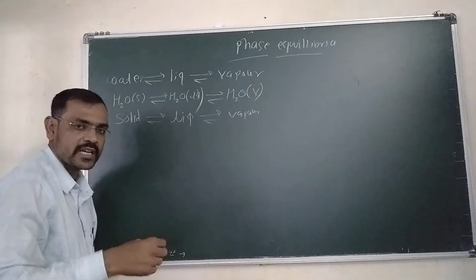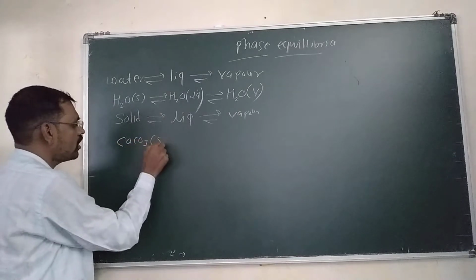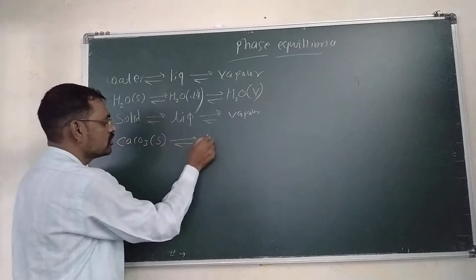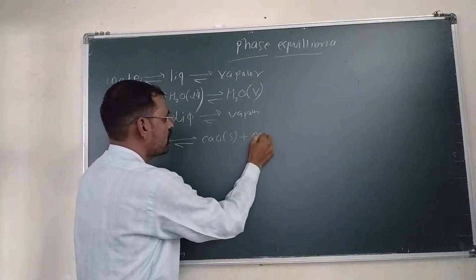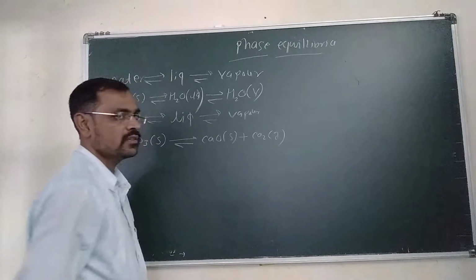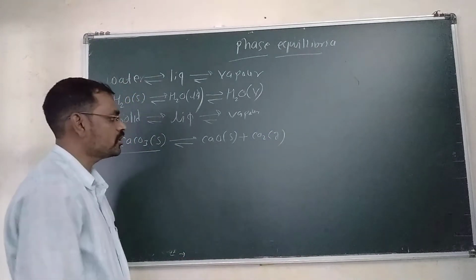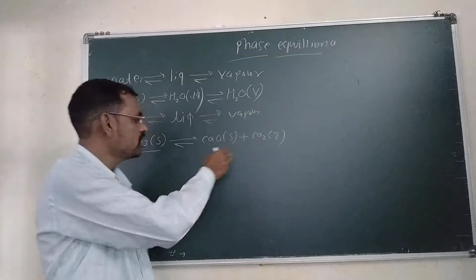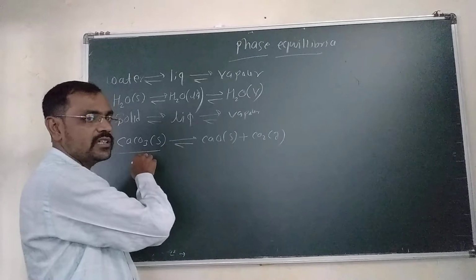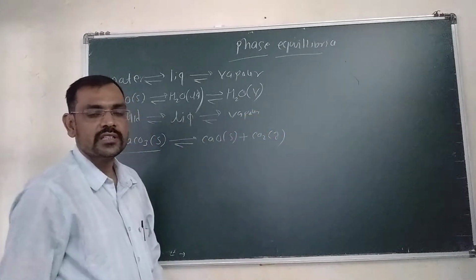Suppose I give you the next example, the decomposition of calcium carbonate. It is solid, and it decomposes to give calcium oxide, which is also solid, plus carbon dioxide, which is gas. So solid calcium carbonate decomposes to give solid calcium oxide and gaseous carbon dioxide. So there are three phases: the solid phases and the gas phase. These phases are in equilibrium.